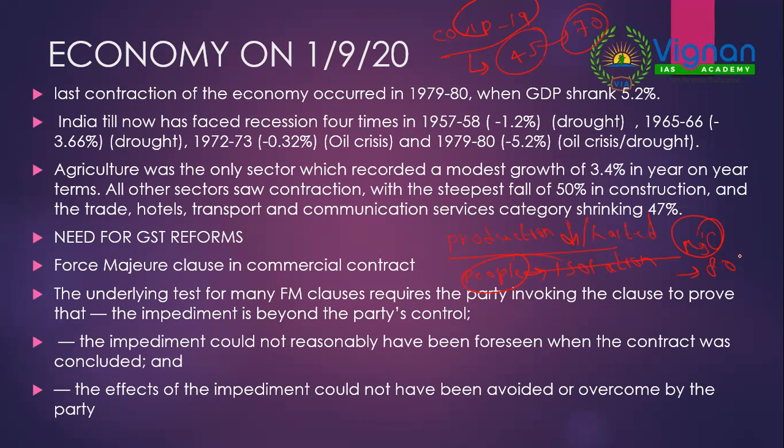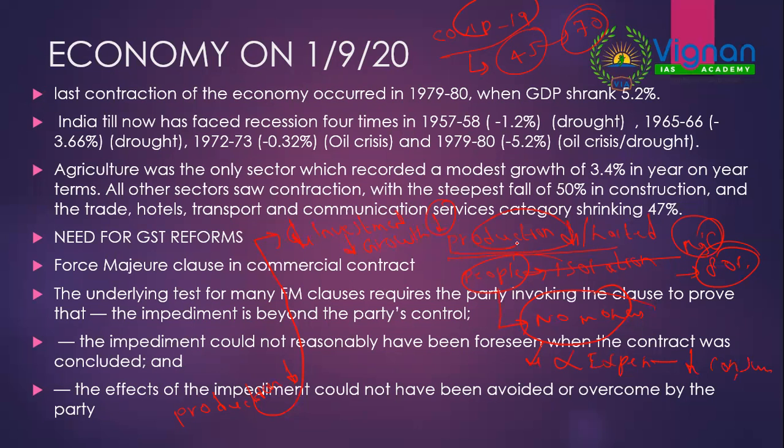And if you see, around 80% of our economy is informal economy, it's not formal economy. So because of lockdown, people didn't find jobs, no money. When there is no money, then what happened? No expenditure, less consumption. When consumption is less, what will happen? Production drops. When production drops, what will happen? Investment decreases. When investment decreases, what will happen? Growth decreases. This is the exact cycle that happened because of COVID-19.